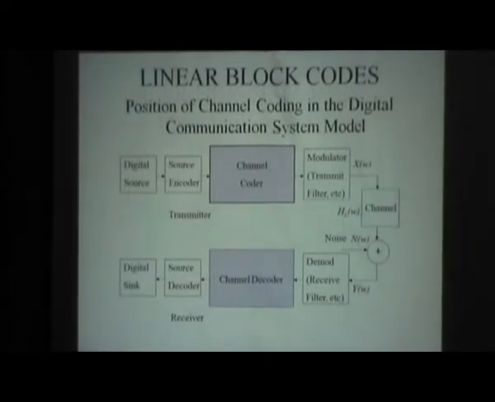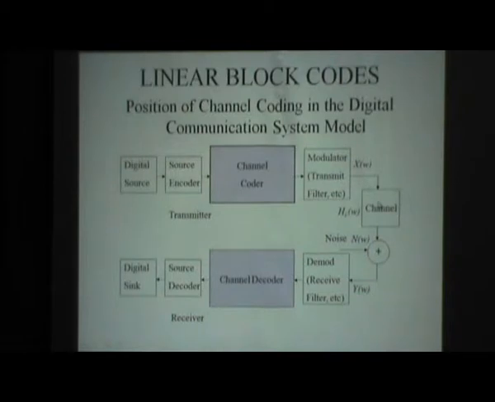This very first block diagram shows the overall digital communication system model. In this model, we first have a digital source, and then a source coding block. After the source coding block, we have a channel coder. After channel coding, we modulate the signal and transmit it through the channel. On the receiver side, we have demodulation, channel decoding, and source decoding. Finally, we get back our original signal. And linear block codes come under the channel coding.